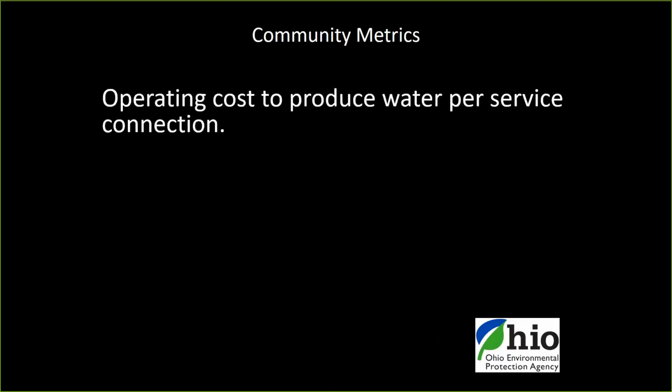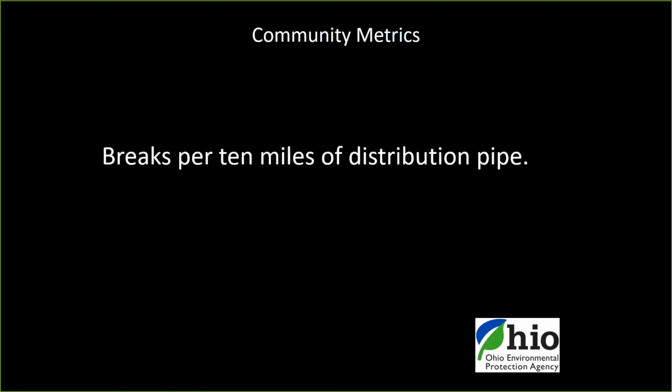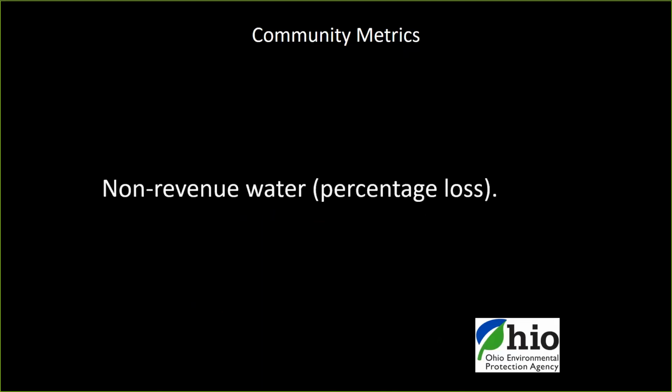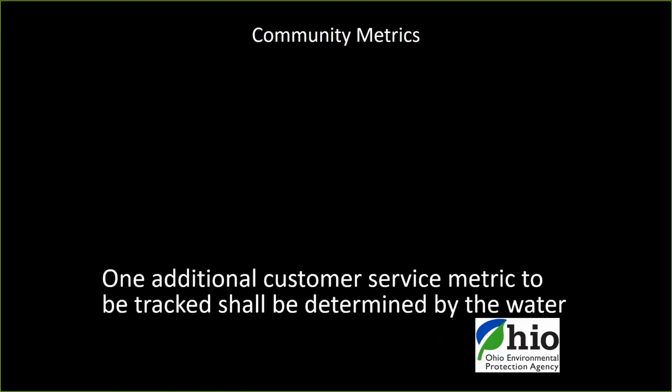So there's a variety of community metrics. These are required by rule, and we'll go into each one of these independently after this page. The first one is operating ratio. The next one is operating cost to produce water per service connection. Breaks per 10 miles of distribution pipe, non-revenue water, or your percentage loss, maintenance tasks per year, planned versus unplanned on vertical assets, and we'll explain that further. And then finally, one additional customer service metric to be tracked and will be determined by the water system.